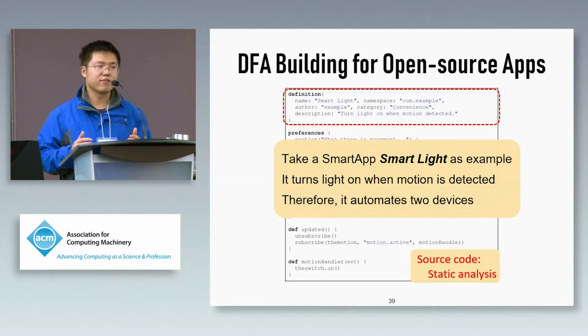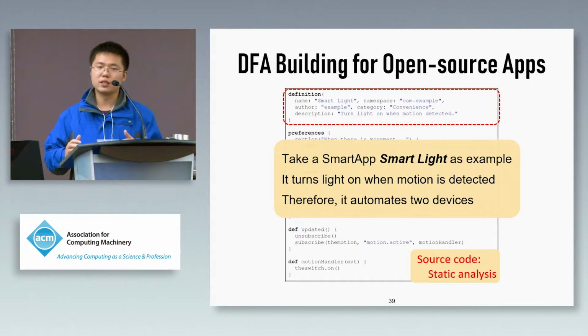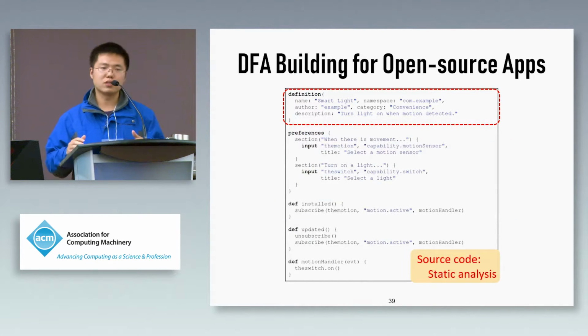Let's begin with the DFA building for open source SmartApp. We take a SmartApp, SmartLight, as an example. This SmartApp turns lights on when motion is detected. We can see its source code and we can use static analysis to extract its DFA.